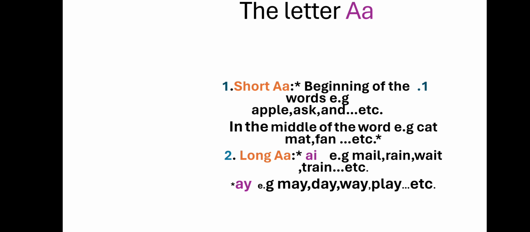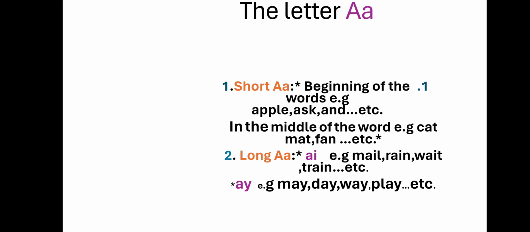Short A comes in two positions. Number one, in the beginning of the words. For example, we have some words when the letter A comes at the beginning, we pronounce it as short A. We pronounce it A. Like apple, ask, ant. The second position of short A is when it comes in the middle of the word, like the words cat, mat, fan.